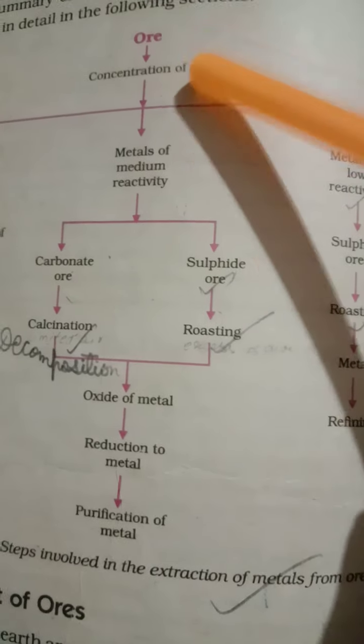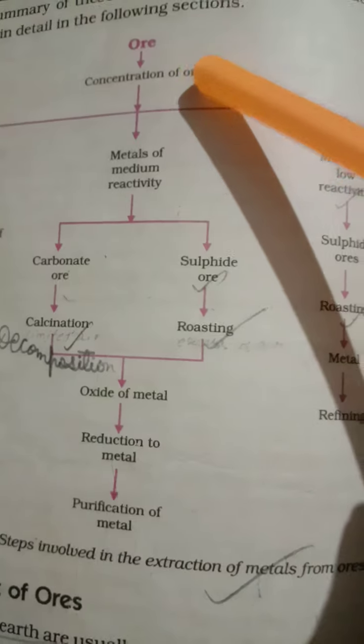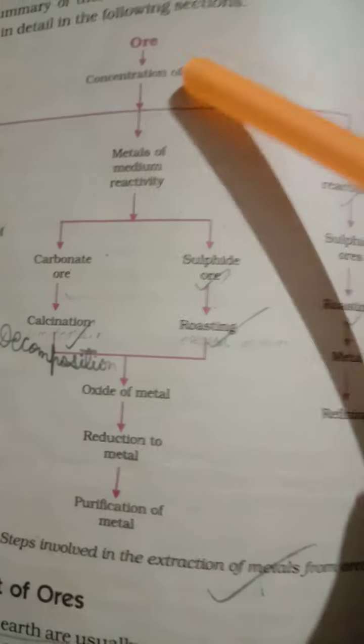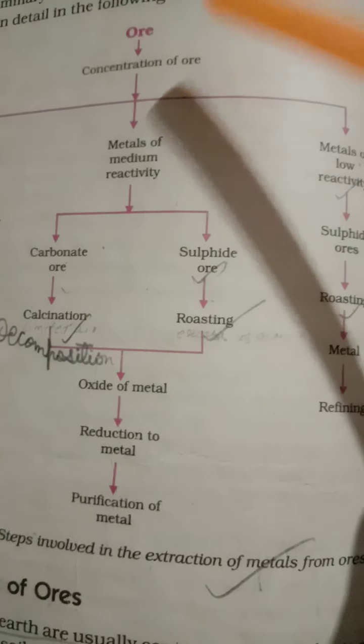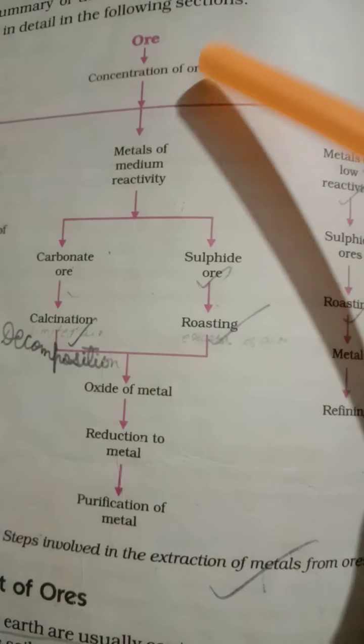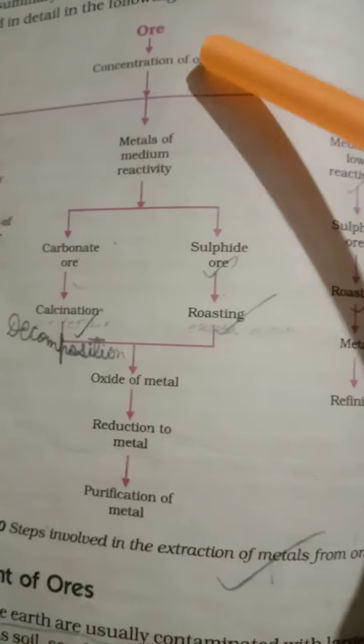There are 2 or 3 processes: froth flotation process, hydraulic washing process, and magnetic separation process. Generally impurity is removed. By magnetic separation, iron ore is separated, which means impurity is removed.